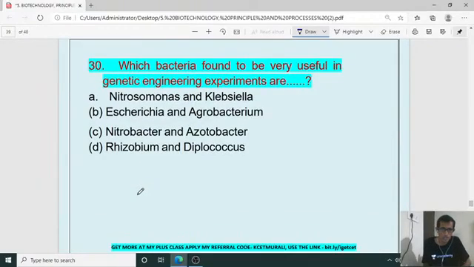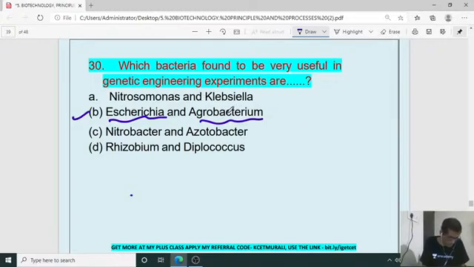And the last question. Which bacteria found to be very useful in genetic engineering experiments are? Out of the following four options, which bacteria pair is utilized at a maximum level? It is Escherichia and Agrobacterium. E. coli and Agrobacterium tumefaciens is the right one.